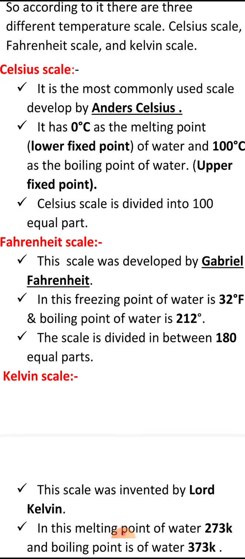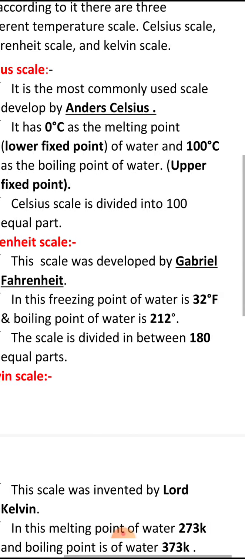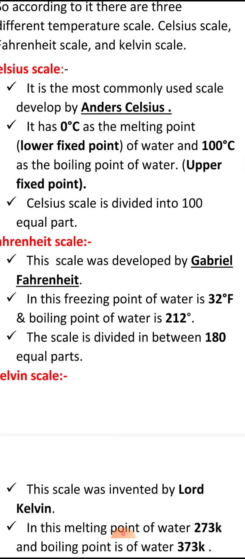Now you all must be knowing when water melts at 0 degree Celsius and when it starts boiling at 100 degree Celsius. So the melting point, that is called the lower fixed point of water in Celsius, is 0 degree Celsius or centigrade, and the upper fixed point, that is the boiling point, is 100 degree Celsius.